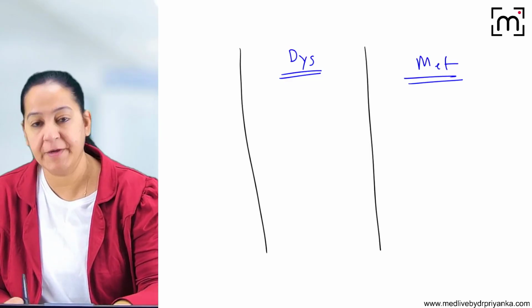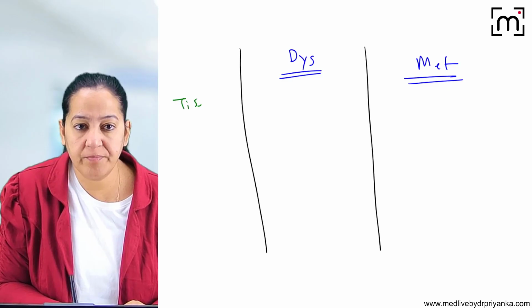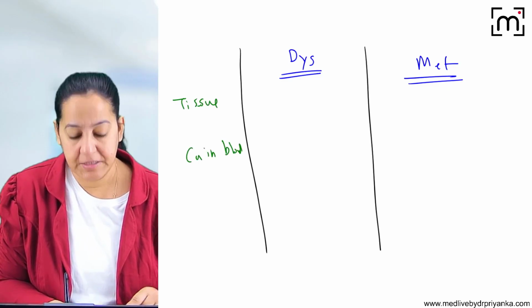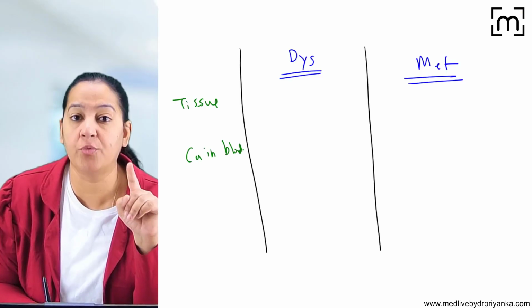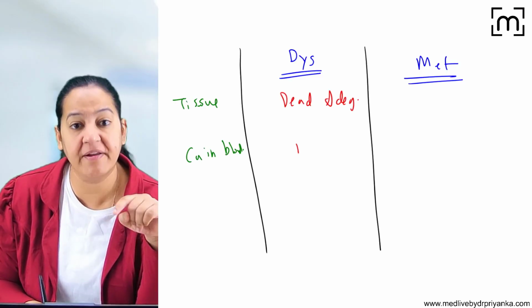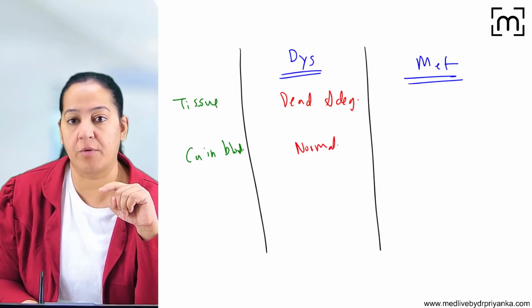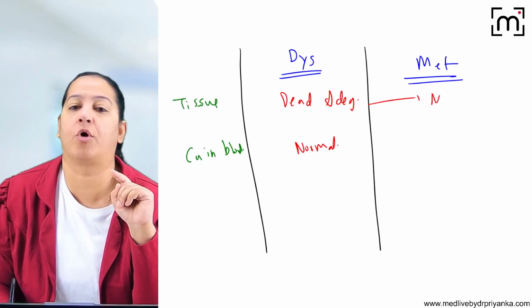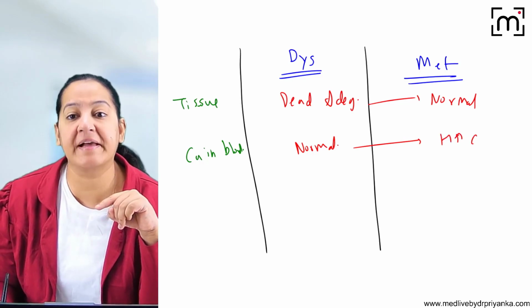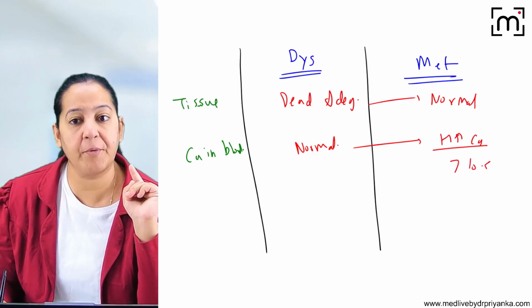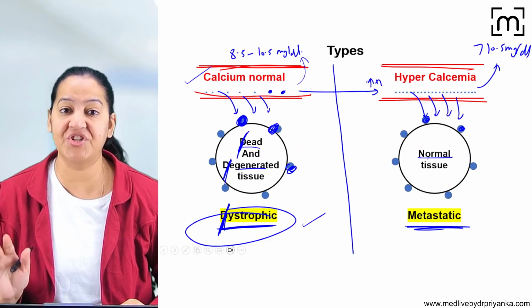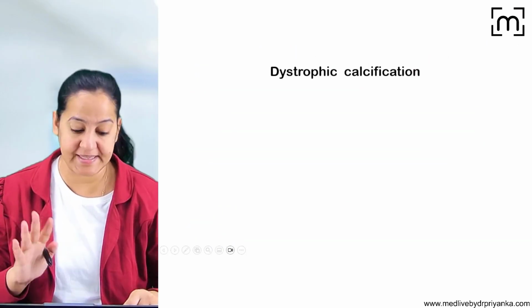Now in each of them, you tell me what is the tissue and what is the calcium level in the blood? In dystrophic calcification, the tissue is dead and degenerated, but the calcium level in the blood is normal. But in metastatic, the tissue is normal, not dead and degenerated, but the calcium level in the blood is hypercalcemia. It is more than 10.5 milligram per deciliter. So I hope you got the two types of calcification. Now I will tell you the pathogenesis and sites of each of them.